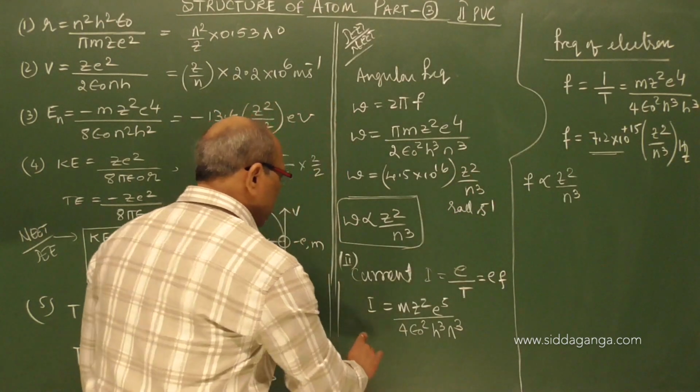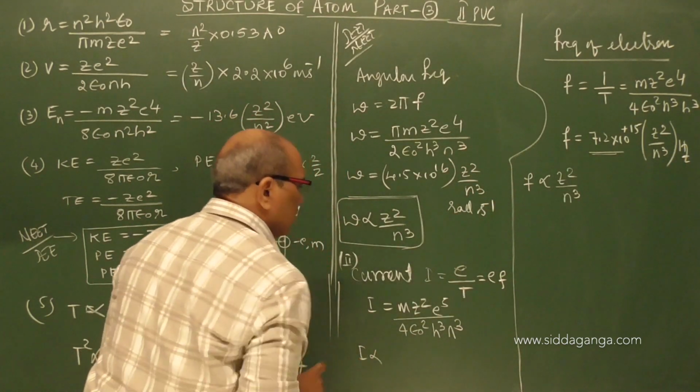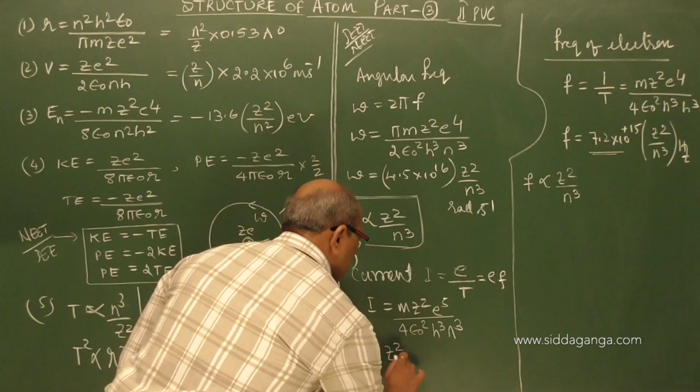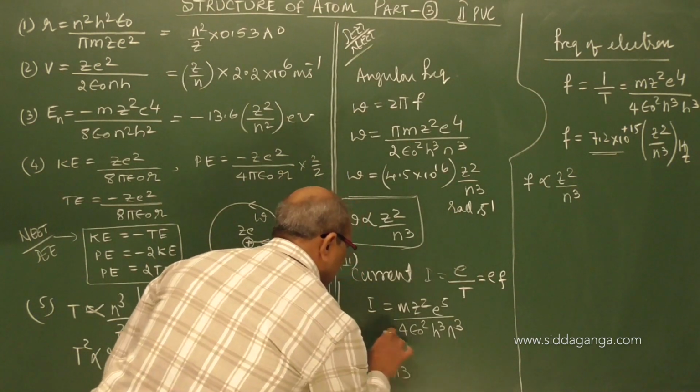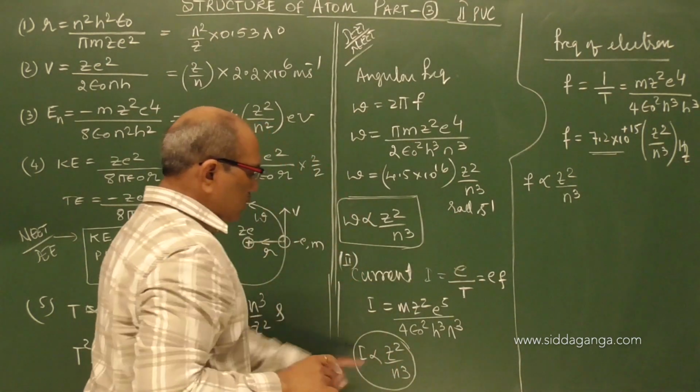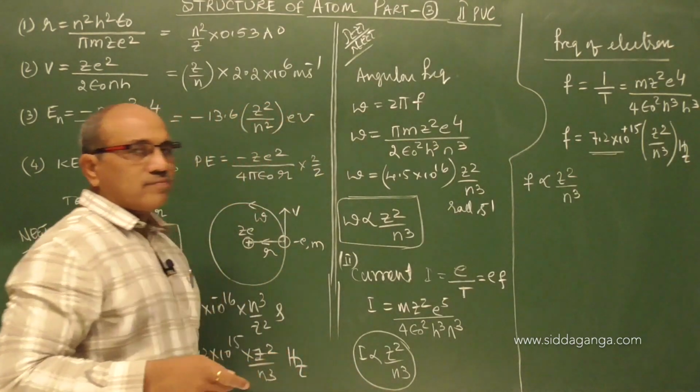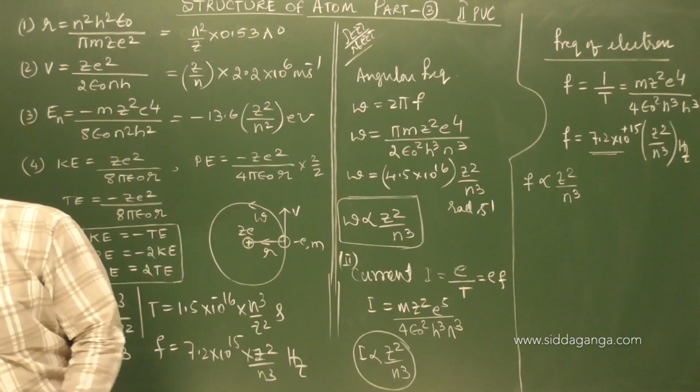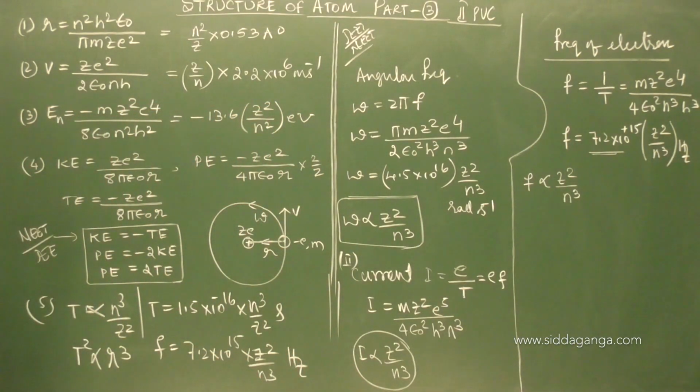So again the current expression is directly proportional to z square by n cube. Current depends directly on z square and n cube.